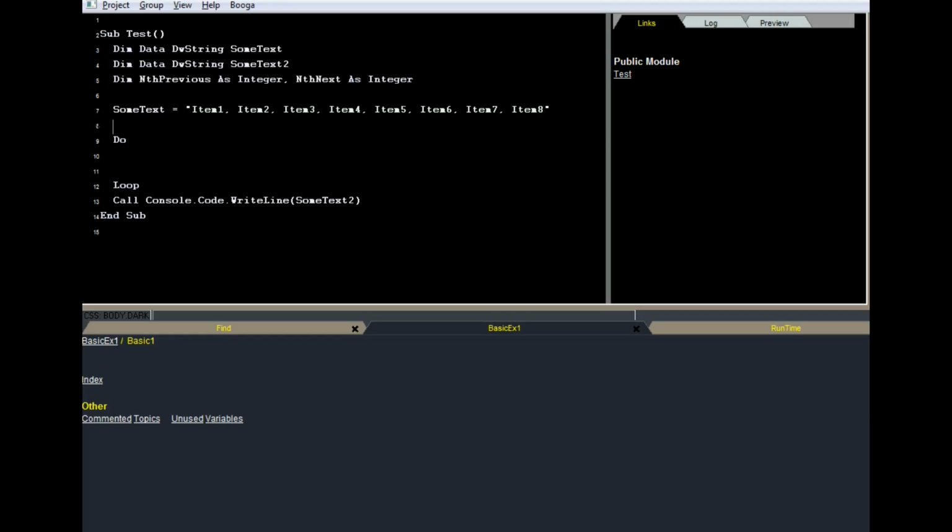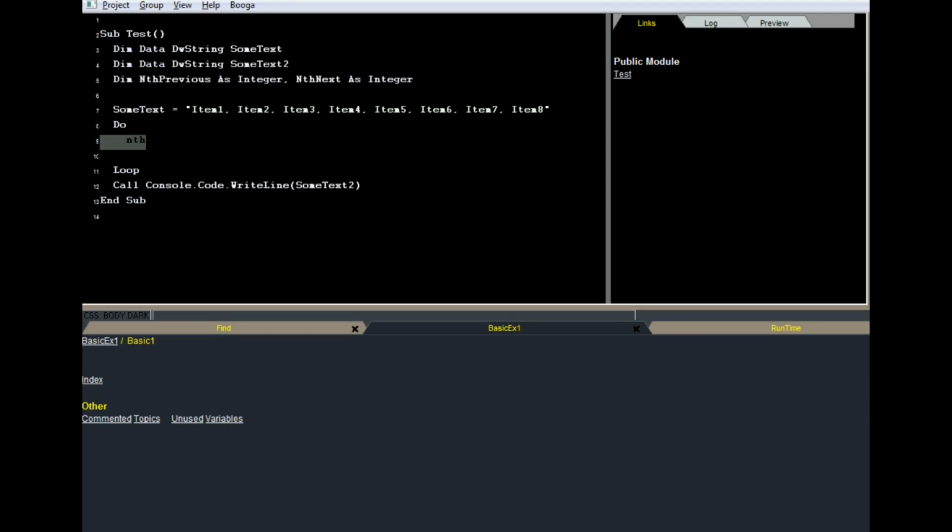I just want to copy. Essentially, if I say subtext 2 equals subtext, I'll have the answer, what I'm looking for, in one line. But I'm going to do it the hard way. I'm going to do it item by item, depending on the comma separated list.